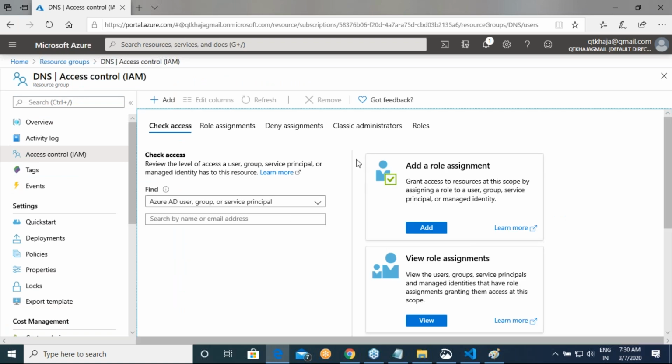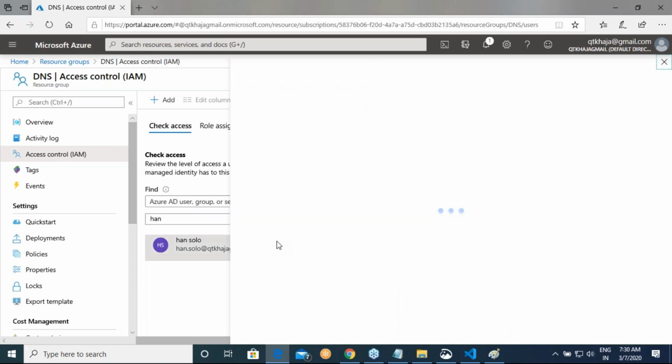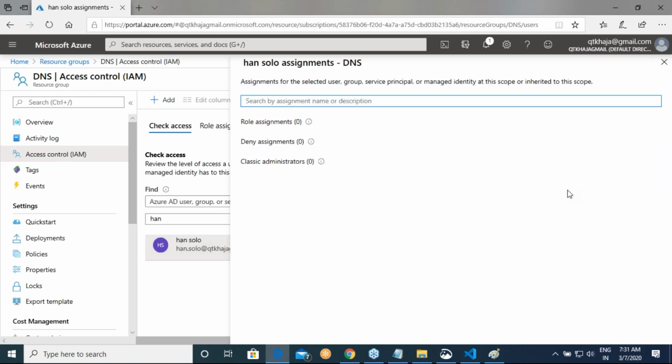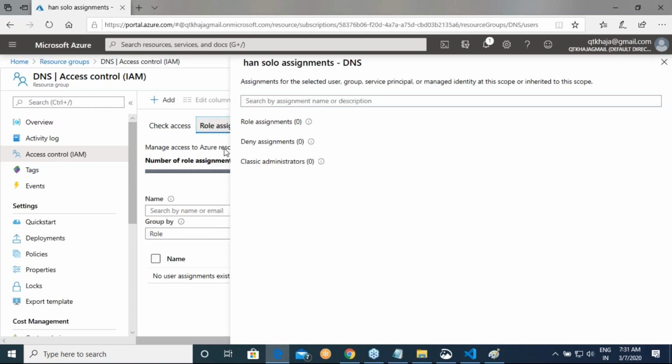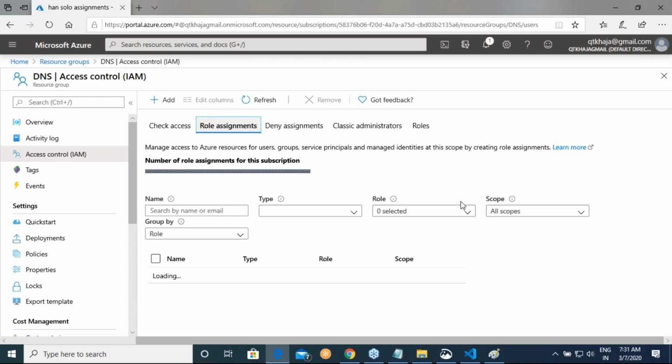Okay. So let us give an access over here. AD user. What was our user? And so we are first checking the access. Right now it doesn't have any access. Let me basically select it over here.